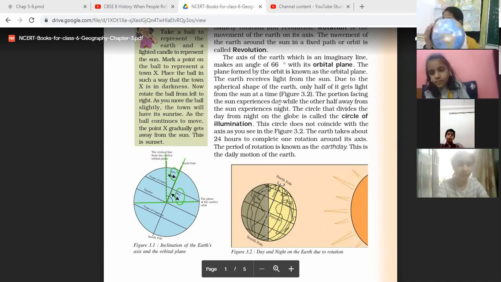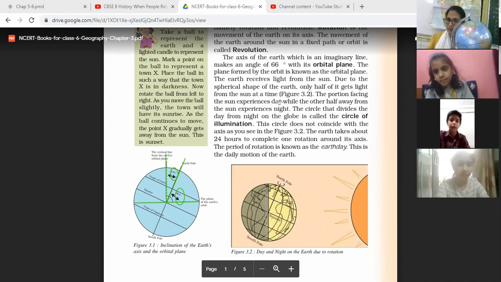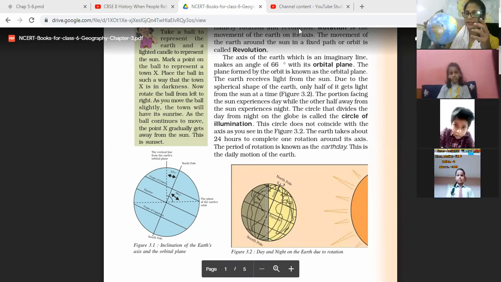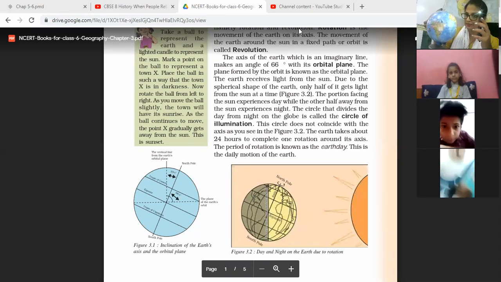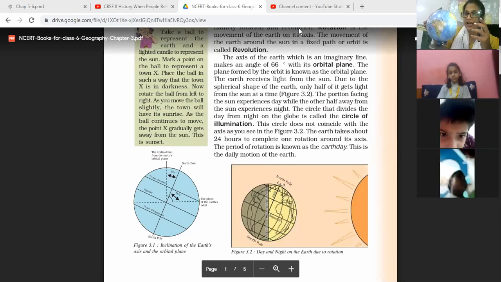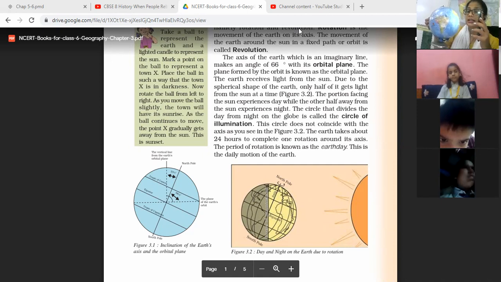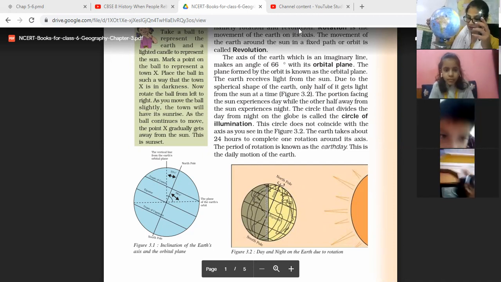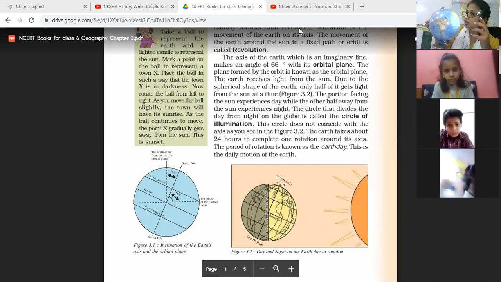Let's understand through this practical. Look at here. The light of the torch falls on which portion of the earth? That portion experiences day, and the other half where the light of the torch does not fall experiences night. And the line which separates day from night is known as the circle of illumination.